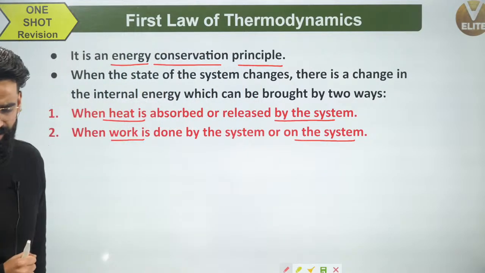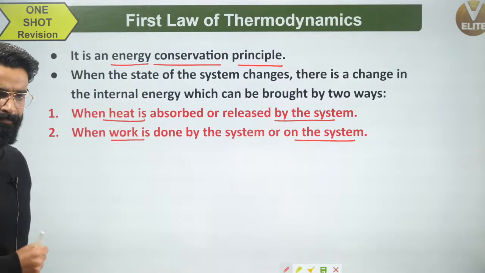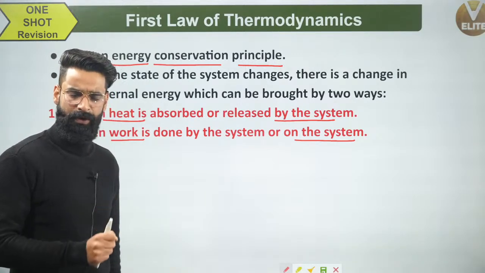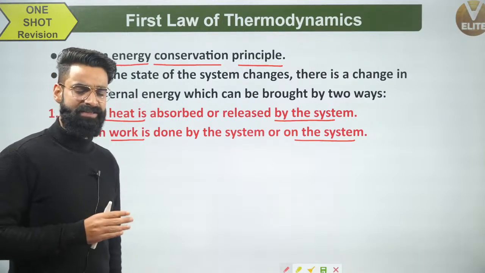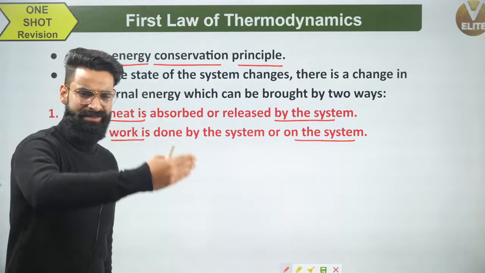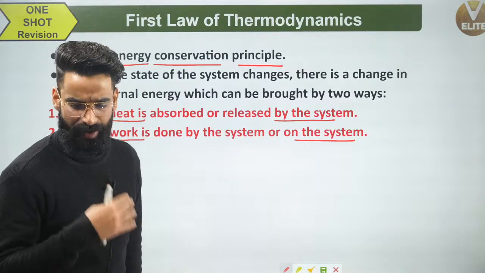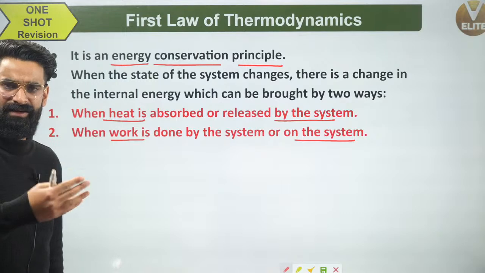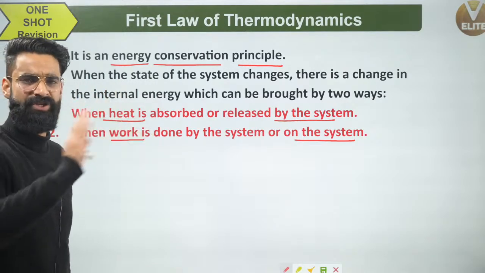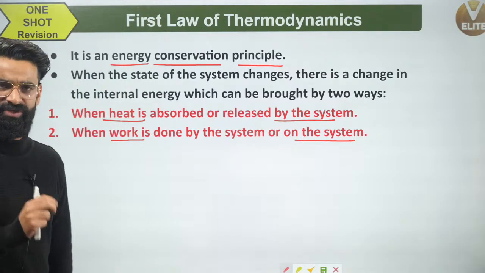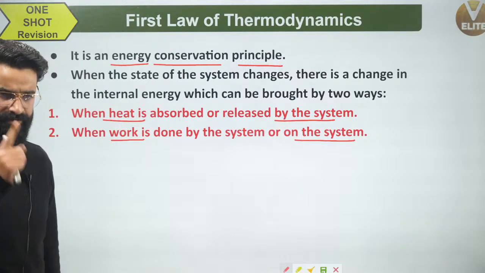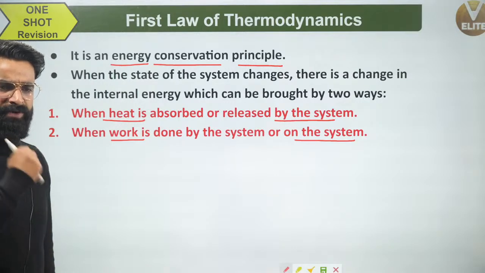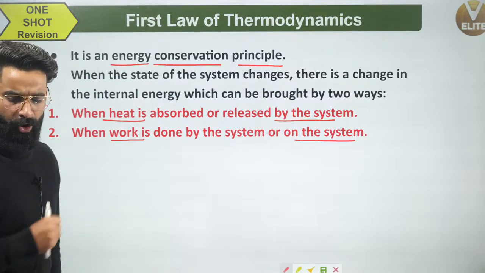What is meant by that? How can we get it mathematically? See guys, the first law of thermodynamics is definitely the energy conservation principle. Whenever the state of the system changes, the internal energy of the system automatically changes. And that change in the internal energy can be brought about in two ways. Number one, when heat is absorbed or released by the system. Number two, when work is done by the system or on the system.